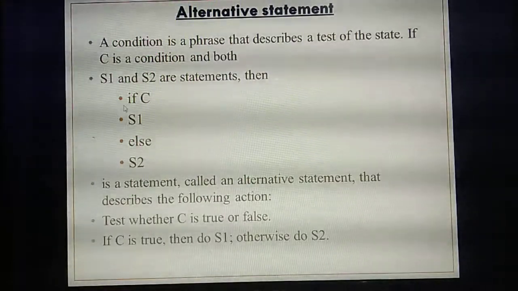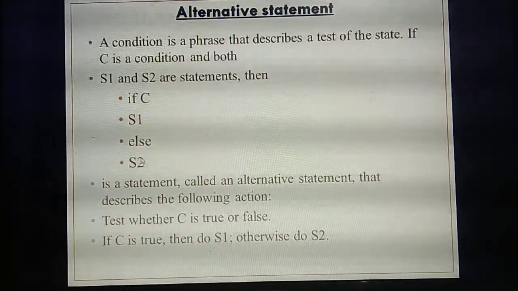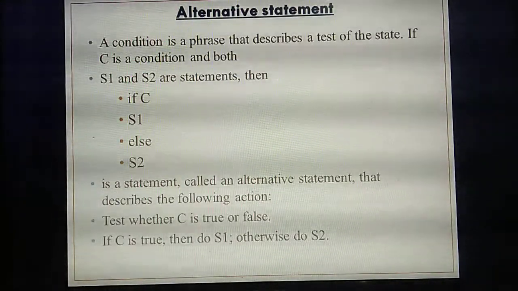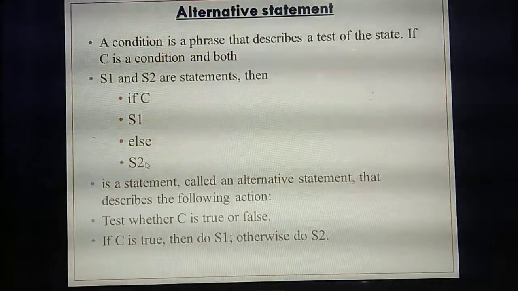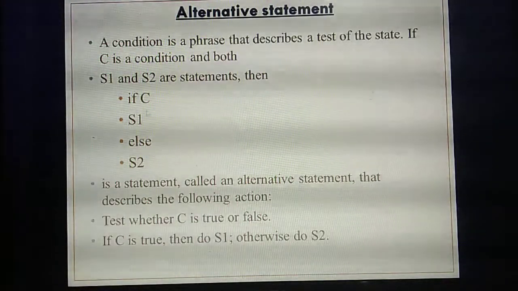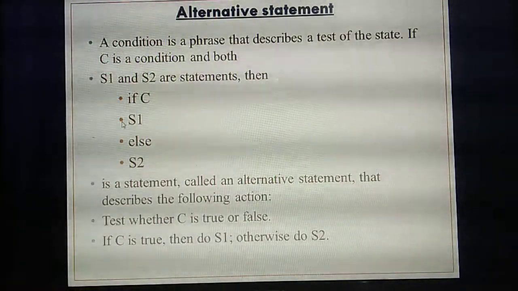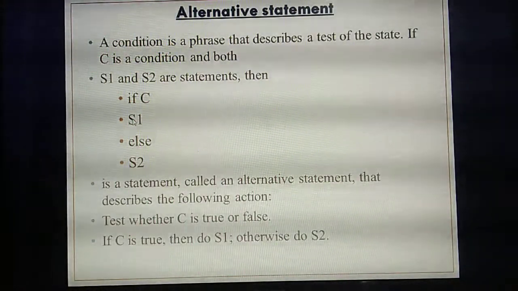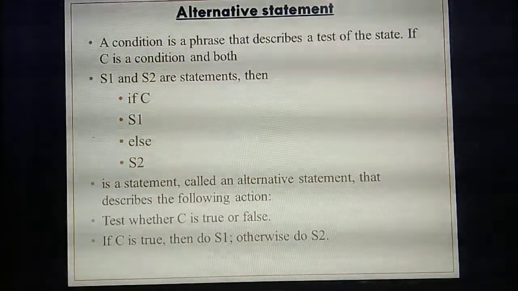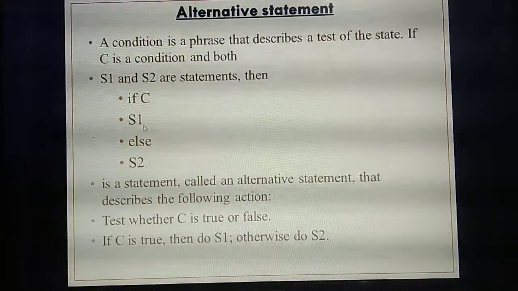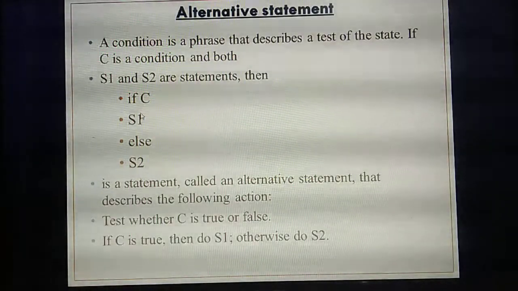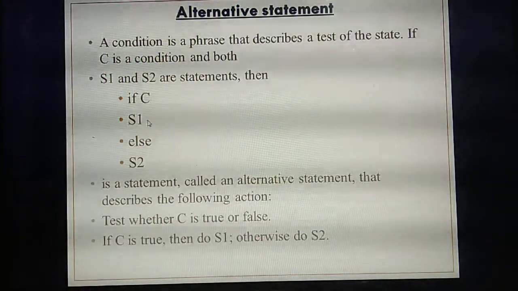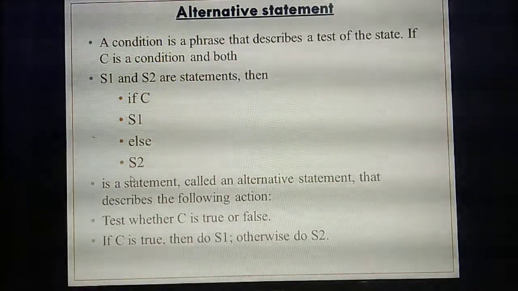So inside, you are giving two statements. Listen, in the if condition you give statement 1 and in the else you give another statement, S2. So when the given condition is true, this S1 statement will execute. In that same traffic signal example, for example, here you give if green. In S1 you write walk. Else you write stop.